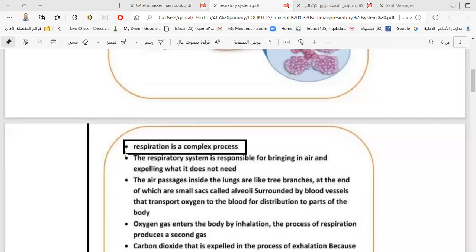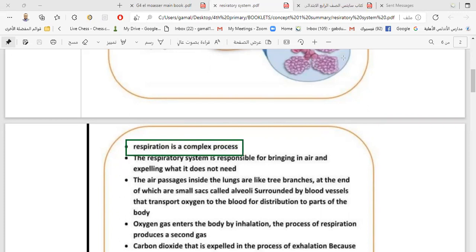So this is another process included in respiration, which is gas exchange, to transfer oxygen to the blood. So respiration is a complex process. It includes many processes inside it, like inhalation, exhalation, and the gas exchange.